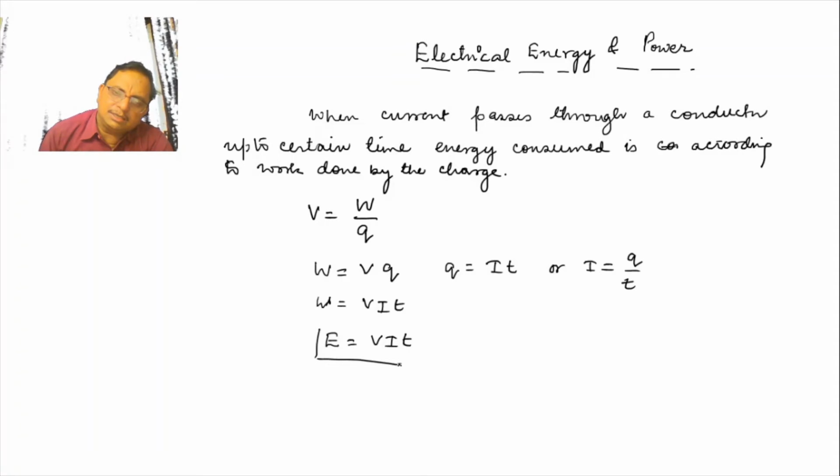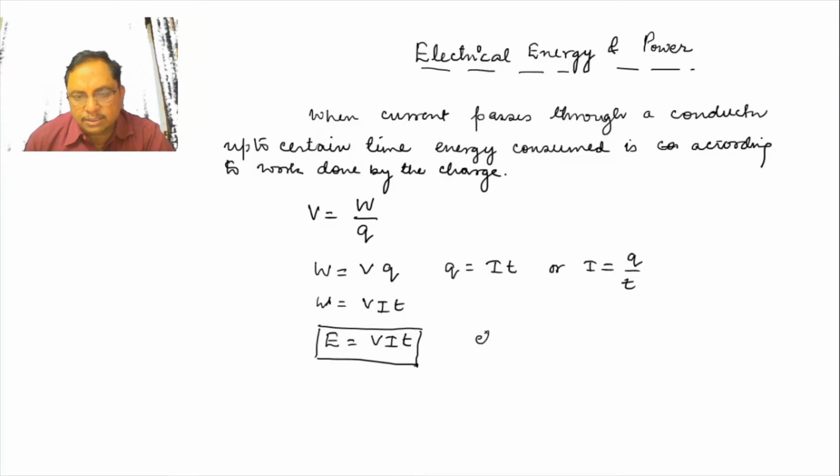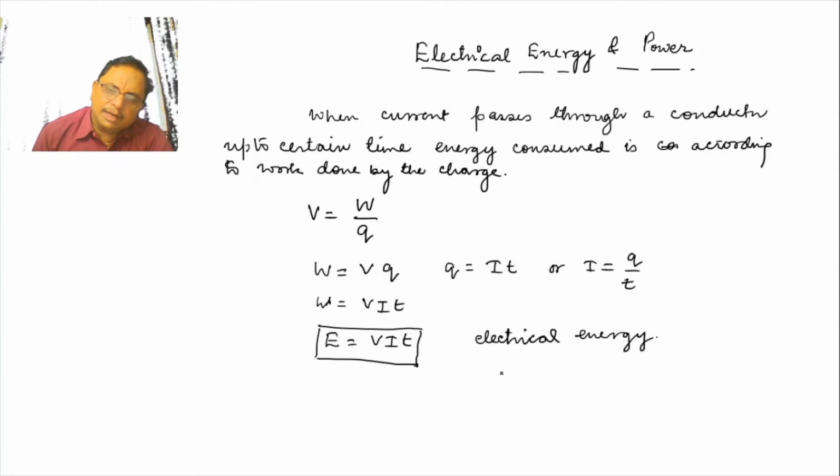This is the electrical energy, because work is done by the current, or you can say the charges are moving. So work will obtain, and this is the electrical energy. It is called electrical energy. Another thing, while we are going to it, we know that V is equal to IR. If we put this value, then we are having E is equal to IR into I into T, means I square RT.